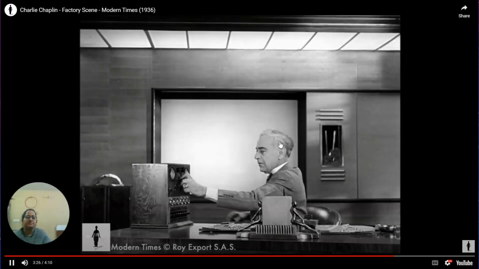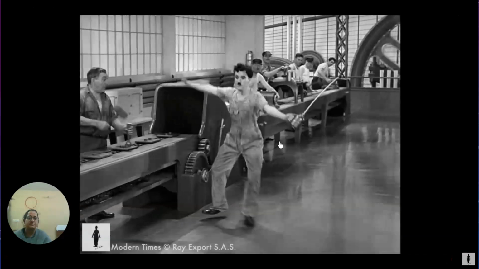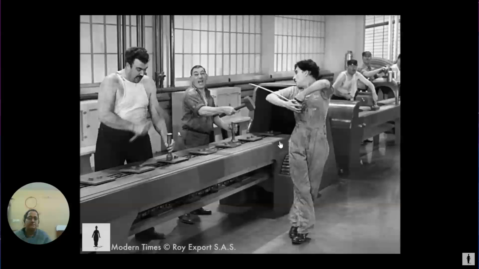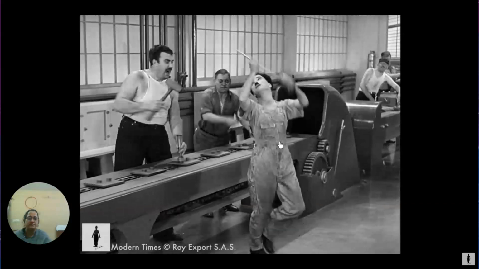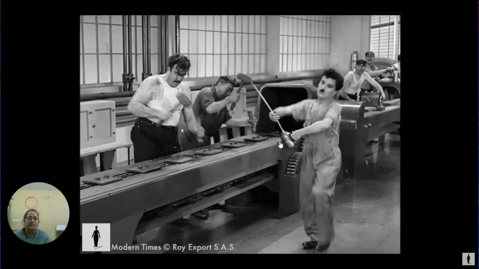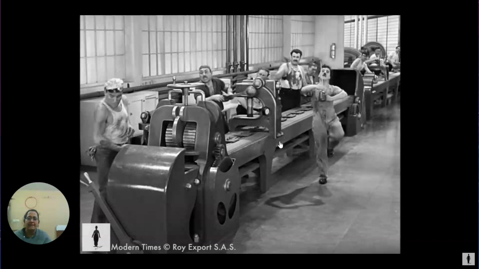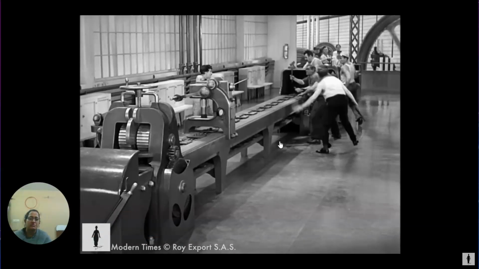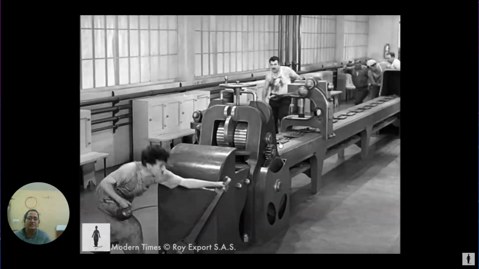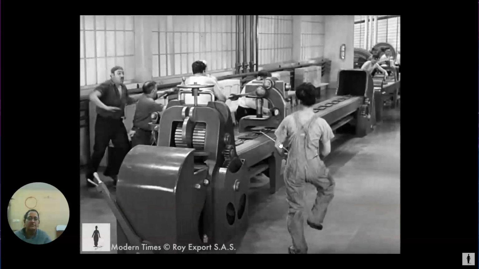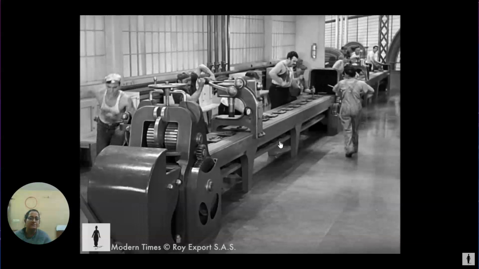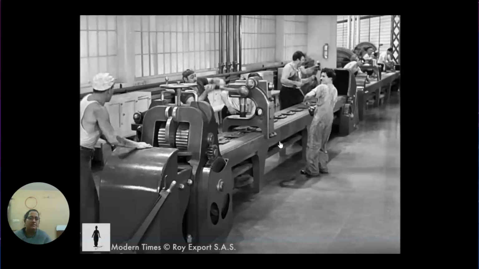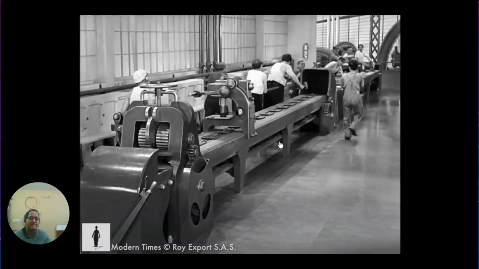This is the statement: religion is the sigh of the oppressed creature, the sentiment of a heartless world, and the soul of soulless conditions. It is the opium of the people. And the second statement is very important and very famous: people make their own history, but they do not make it as they please. They do not make it under self-selected circumstances, but under circumstances existing already, given and transmitted from the past.